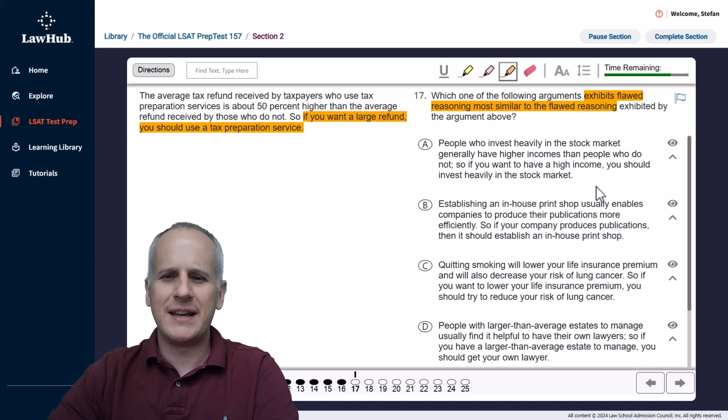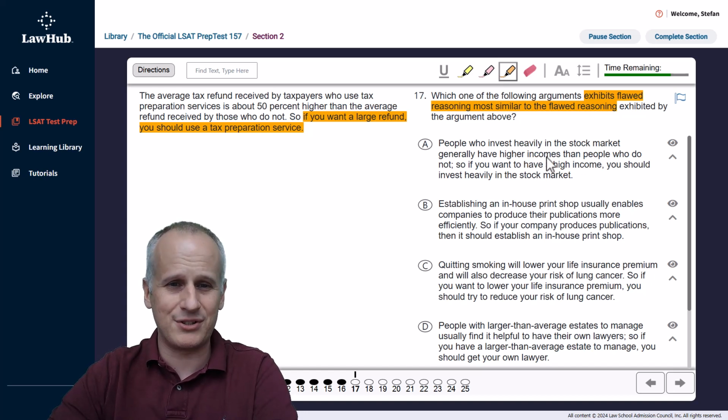So starting with choice A, people who invest heavily in the stock market generally have higher incomes than people who do not. So if you want to have a high income, you should invest heavily in the stock market. Well, this seems like the same thing, right? Because it's saying that these people generally have higher incomes. But just because they have higher incomes, maybe they just had a higher income to start. And you yourself might not have a high income. So you might not get the return at all by investment.